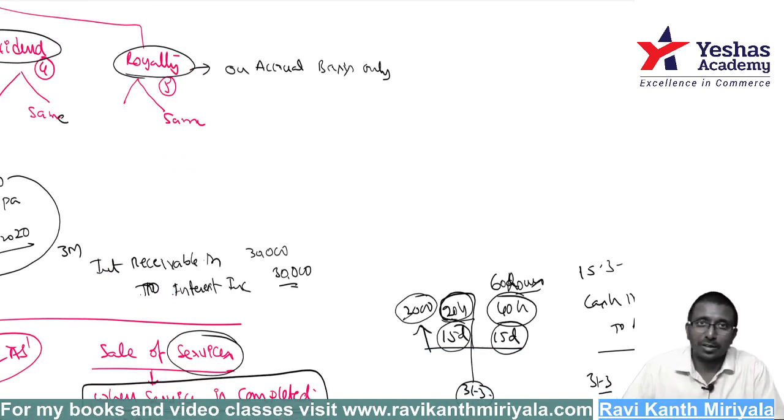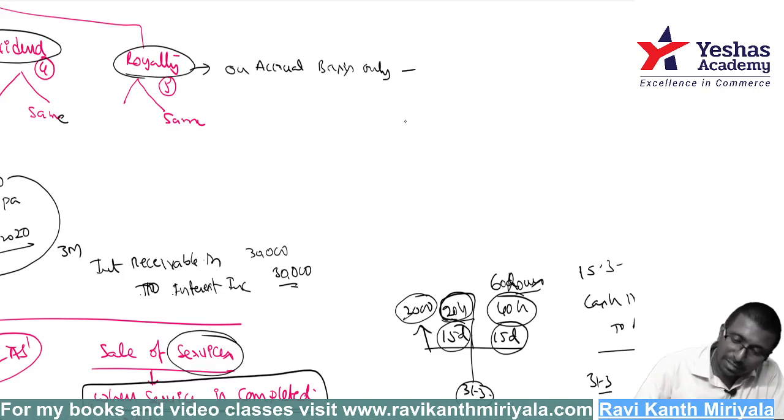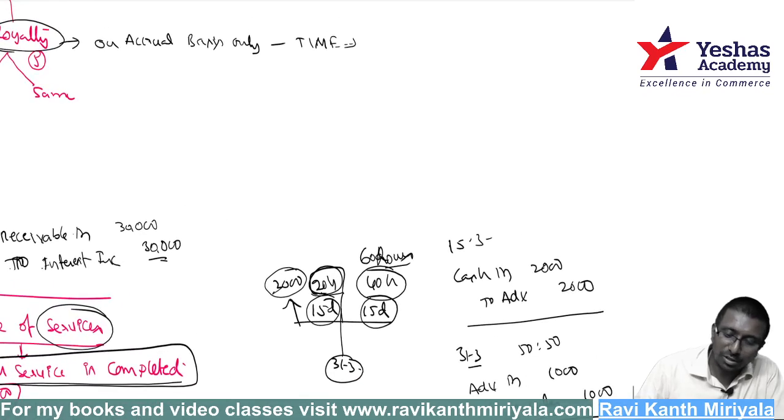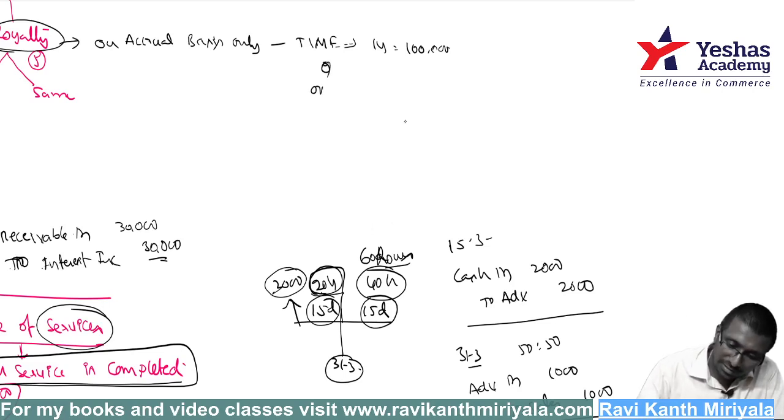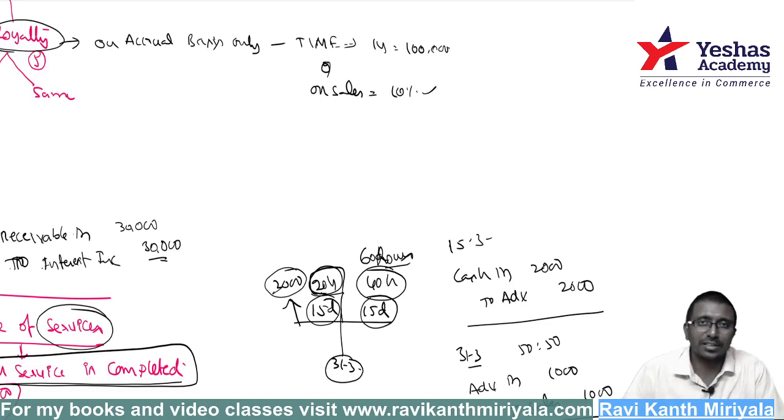That is important, because sometimes it may be on a time basis. I may say, how many you print, how many you do not print, how many you sell, I don't care. Let us say 1 year you pay me 1 lakh rupees for my book. Or it can be on sales, how many books you sell. Let's say 10% on the book price, simply some percentage I'm keeping.